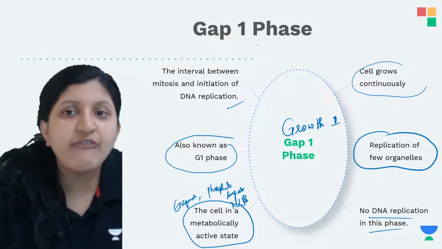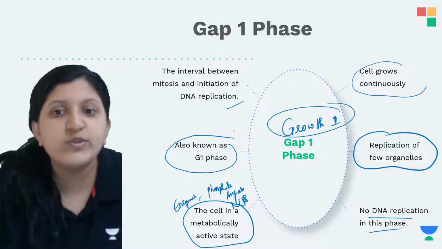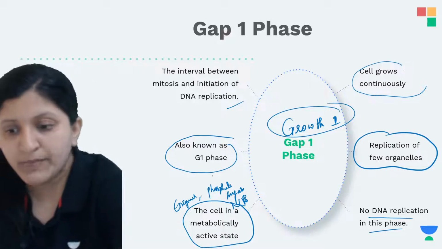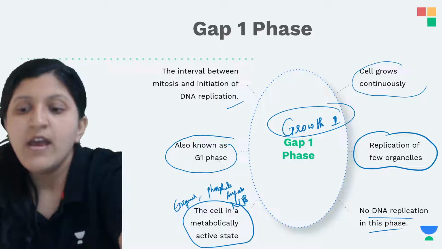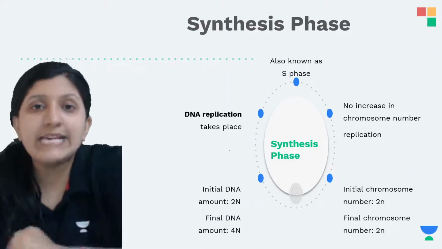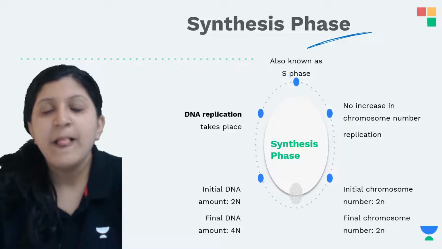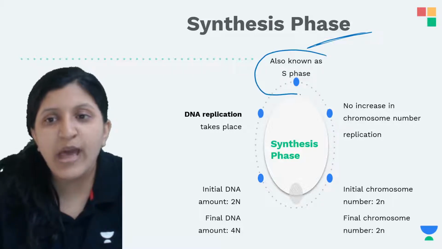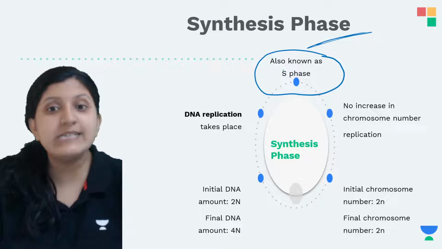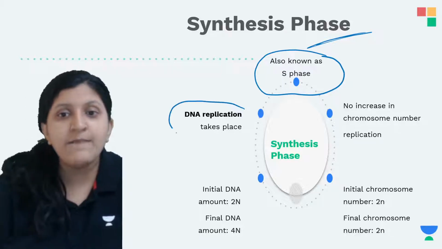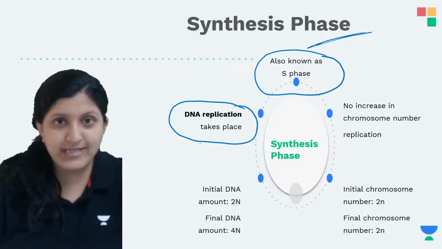Gap 1 or growth 1 can also be called the G1 phase only. Now in the S phase, what exactly happens? That is the synthesis phase, also known as the S phase. This is the phase where you can see DNA being synthesized.